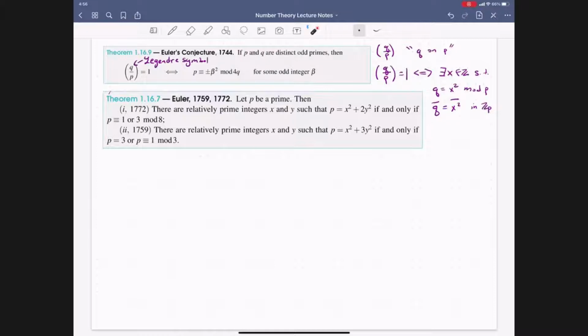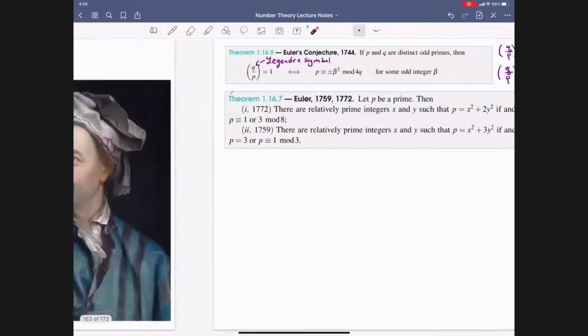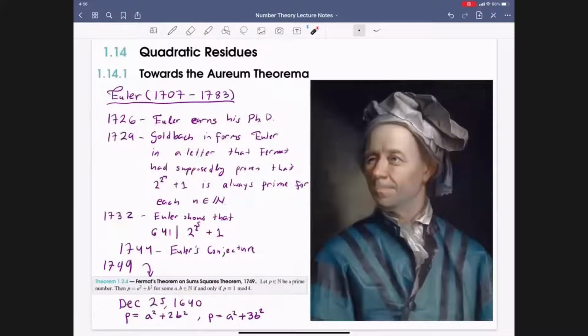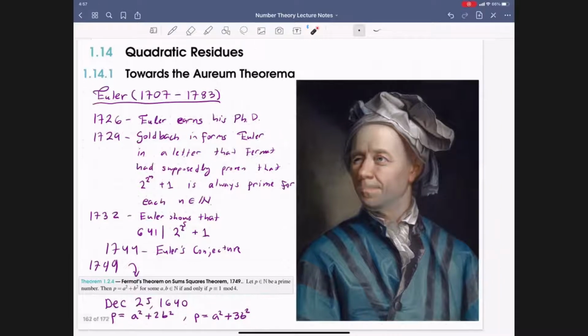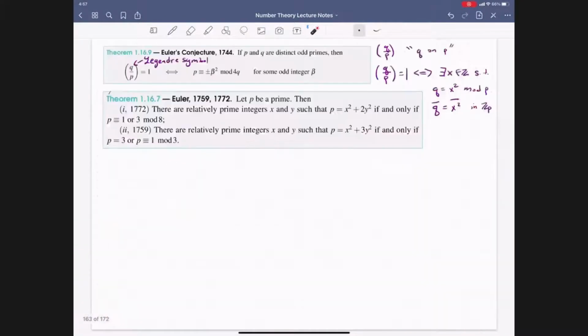But the way that Euler came about this conjecture is in the process of trying to prove the statements of Fermat, namely the sum of squares theorem, and the other statements pertaining to which primes can be written as a squared plus 2b squared and a squared plus 3b squared. He realized early on that in order to prove these results, he needed to prove this statement in very special cases, but it seemed that this should hold in generality.